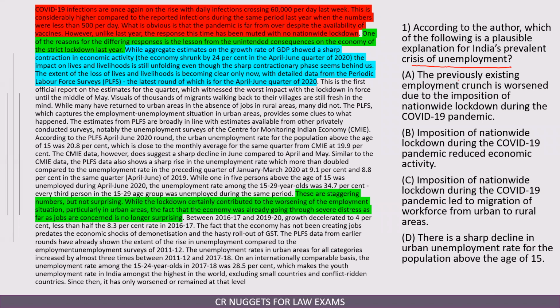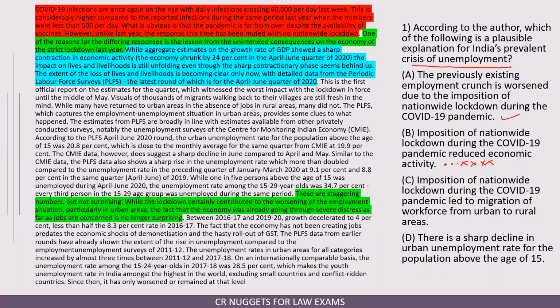So let us look. The previously existing employment crunch is worsened due to the imposition of a nationwide lockdown. Looks a very good option. Imposition of nationwide lockdown during the COVID-19 pandemic reduced economic activity. Yes, he has said that, but this is only half the part. He has said that it has worsened, but it was already pre-existing. So the already pre-existing part is missing. So B cannot be the answer.